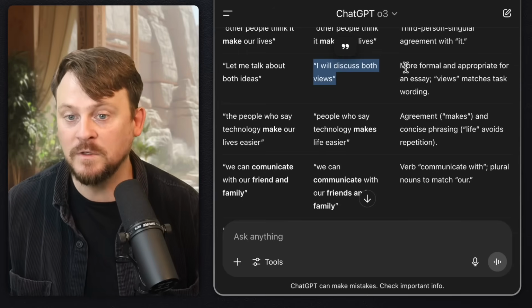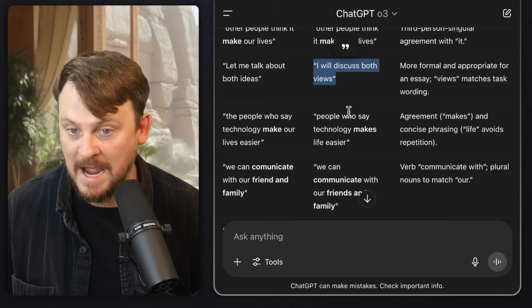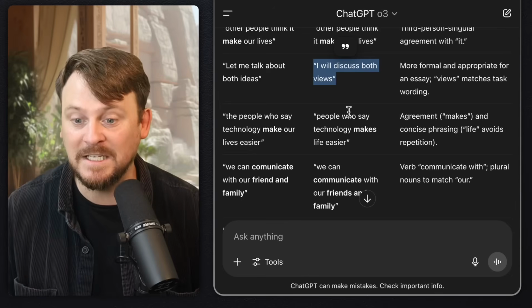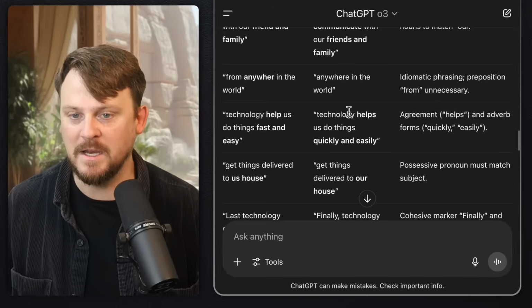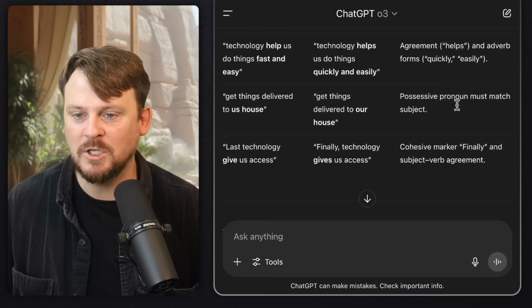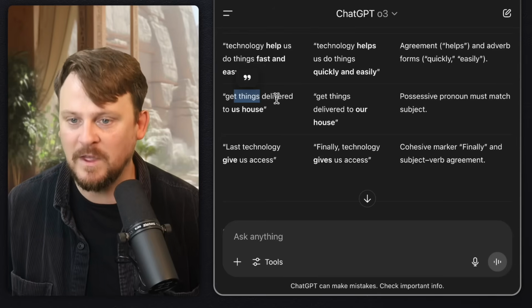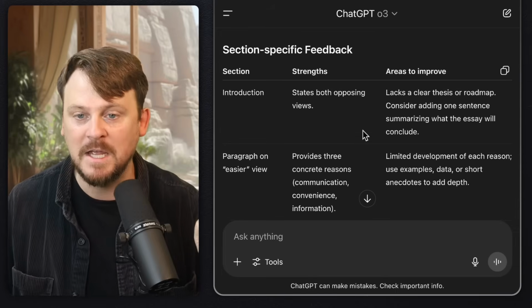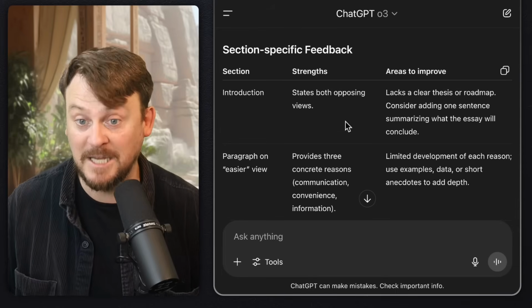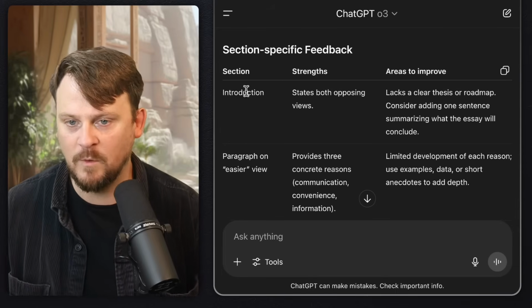It just sounds better. Let me talk about both ideas feels like something you would say, not write, if you're writing something like an essay. So the explanation, the incorrect thing, the correct thing, or the awkward thing and the natural thing, I love the layout, and that is fantastic. Fantastic feedback, right? Fantastic corrections.